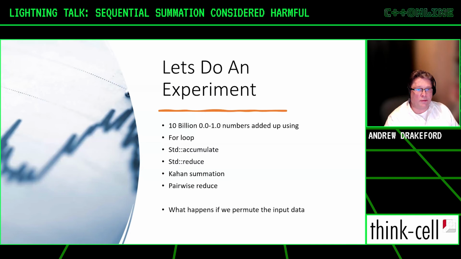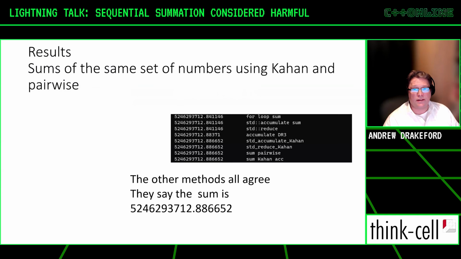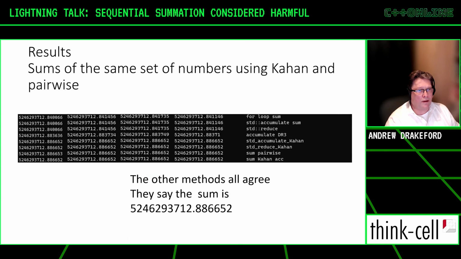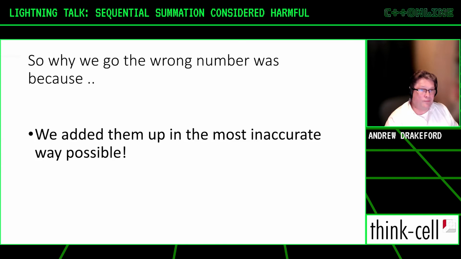The last two, Kahan summation and pairwise, are also done using SIMD instructions. And what we see is these last four on the slide are all giving the same answer. And when we perturb, we get the same answer again and again. We got a slight push from the last one there, but basically, we're getting the right answer. So why we got the wrong number was because we're adding them up in the most inaccurate way possible, not because of rounding errors or anything like that. We just did it the wrong way.